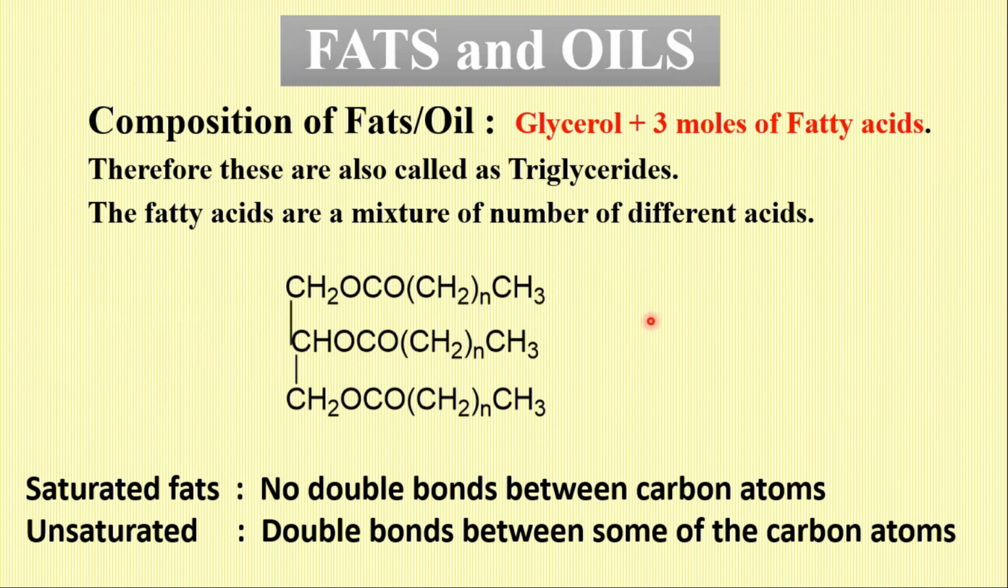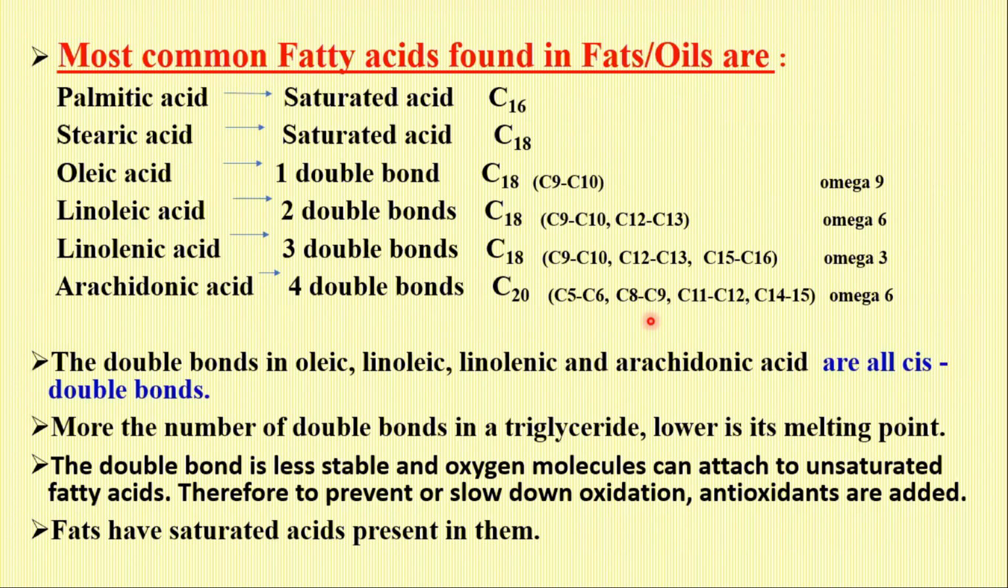And these oils and fats are categorized as saturated fats and unsaturated fats. The saturated ones have no double bonds between the carbon atoms, whereas unsaturated fats have double bonds between some of the carbon atoms. The different kinds of fatty acids present in these